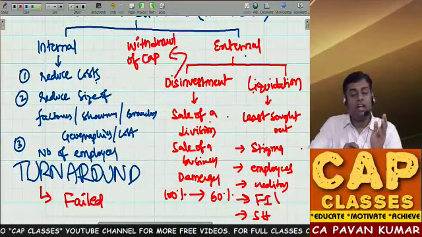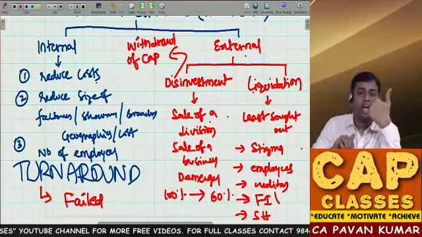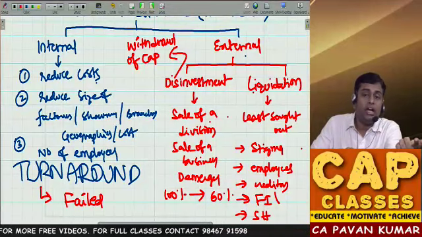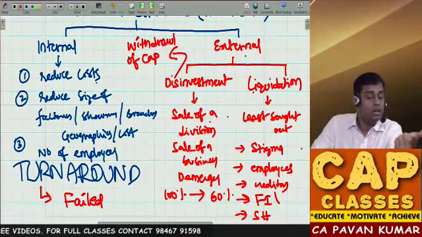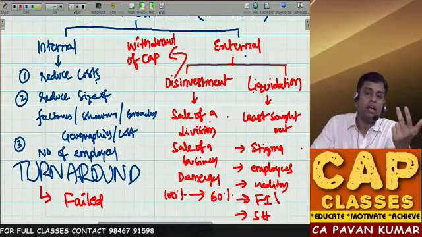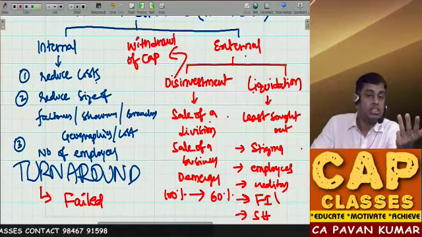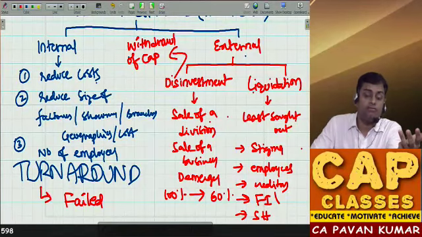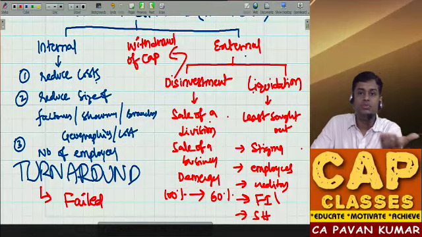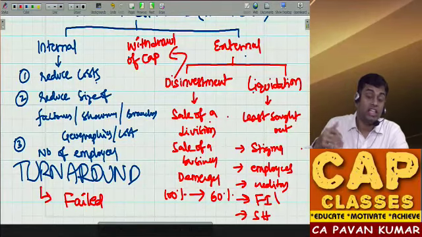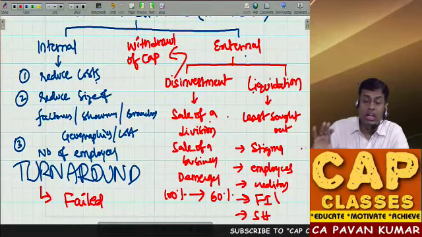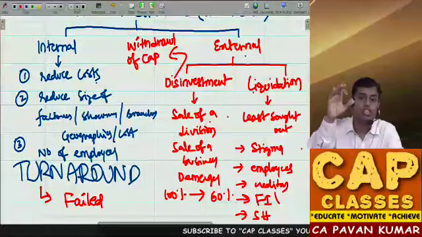Why? When a company goes into liquidation, shareholders will lose their investments. They will not get their money back. Creditors for supply of raw materials and services will not get their money back. Debenture holders might not get their money back. Banks and financial institutions will not get their money back. You will only get pro rata, and you will have to sacrifice a lot of the principal amount. Employees and workers will come onto the roads and have to search for new jobs, like what happened in the Jet Airways case. So liquidation is the least sought-out strategy.